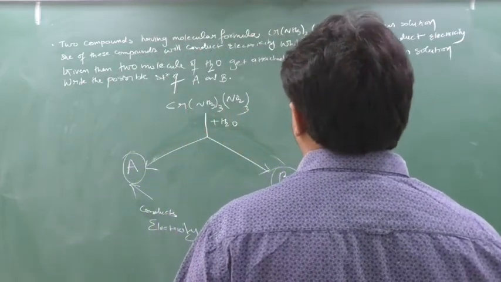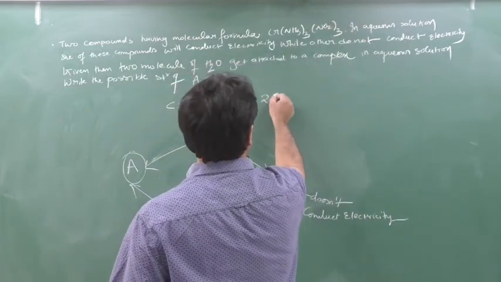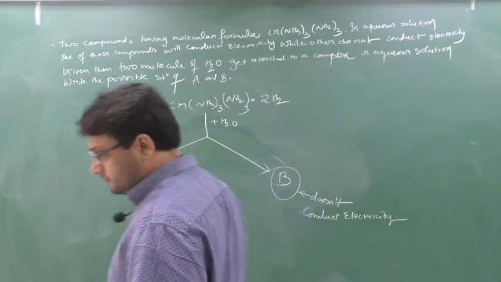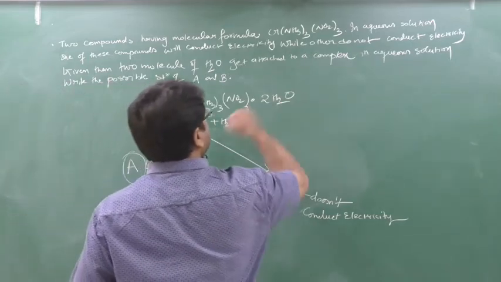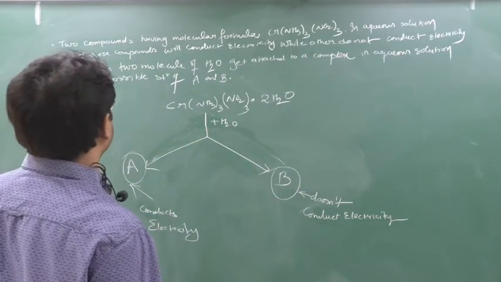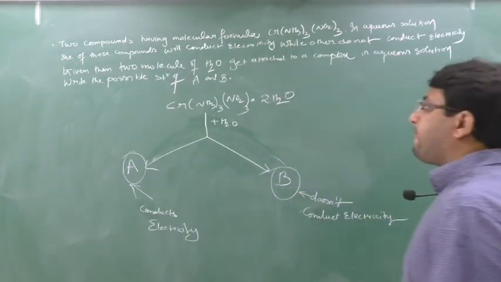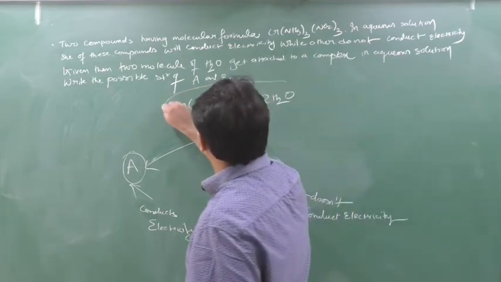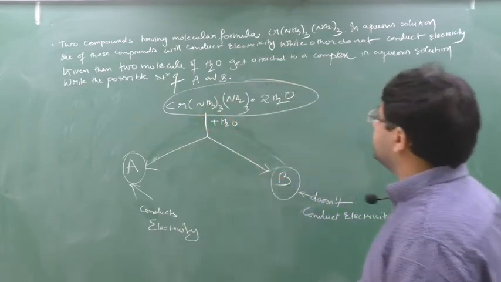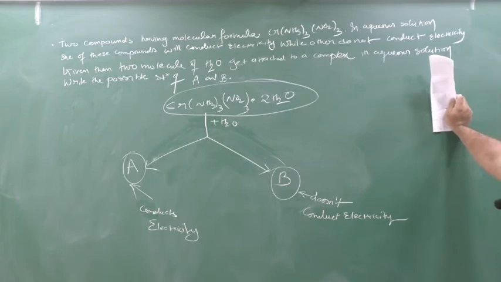Given that two molecules of water get attached to the complex in aqueous solution, what is the possible structure of A and B? Beta, these two compounds are formed from this only. Yes or no?